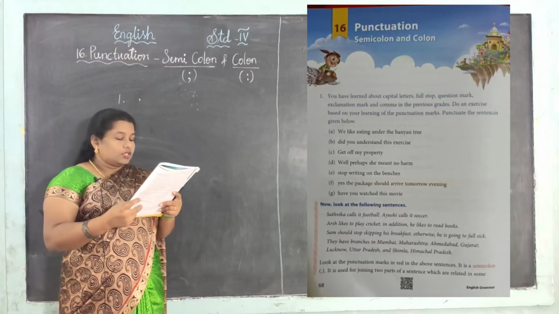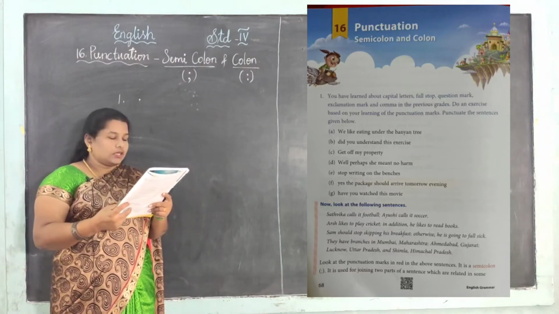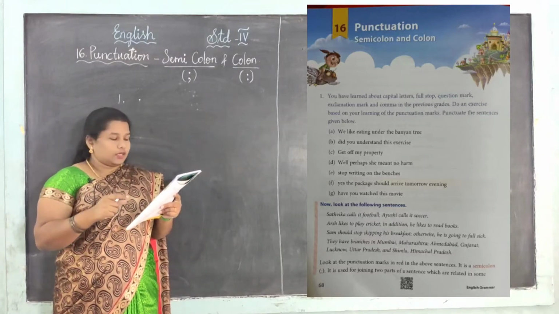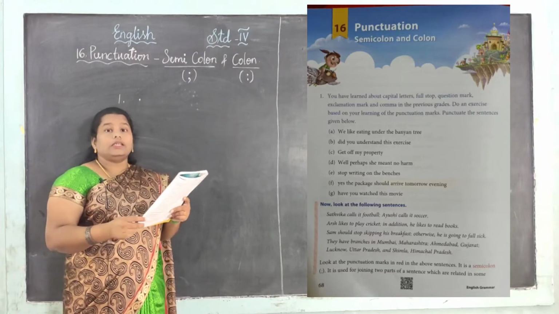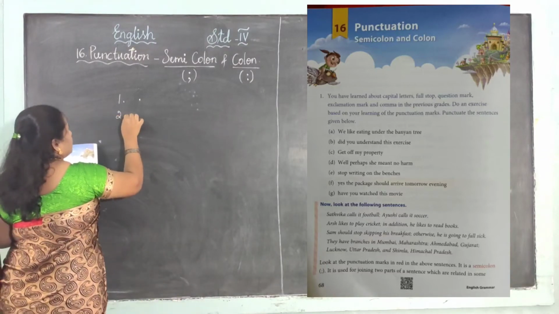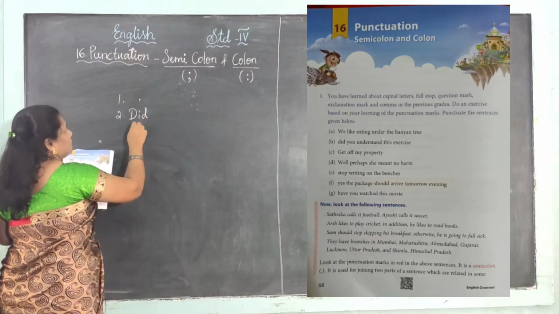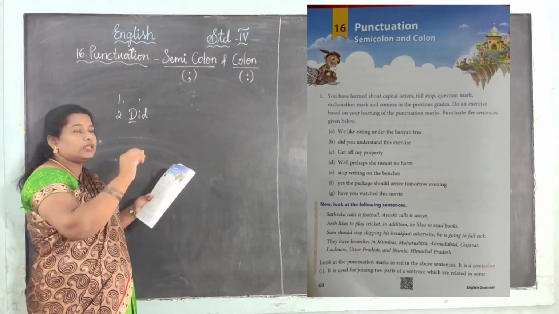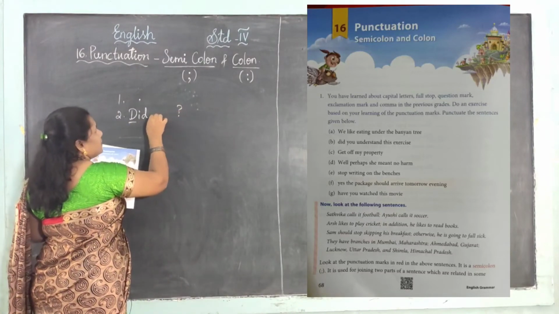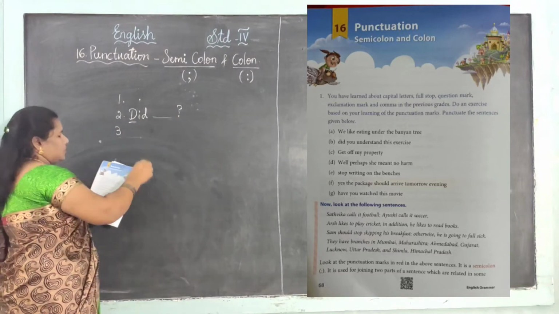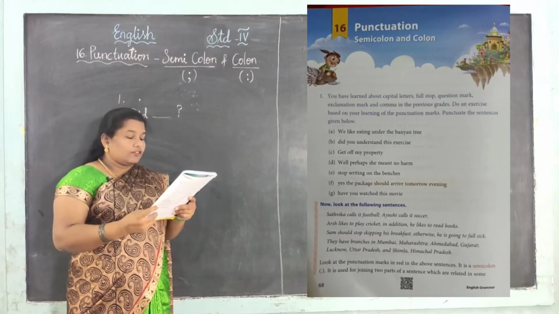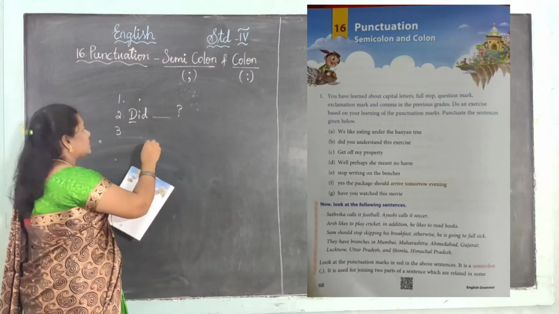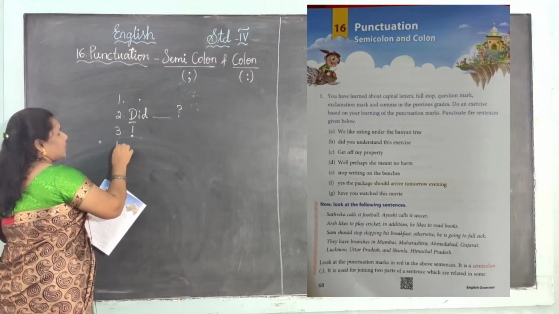Yes, next one, did you understand this exercise? See, in the first sentence, W is in capital. In this sentence, did is in small letter, so we want to change D into capital, okay. Then, did you understand this exercise? So, it is a question. After finishing that sentence, you want to give a question mark, okay. Next, third one, get off my potty. See, this is expressing a feeling. So, after finishing the sentence, you want to give the exclamation mark, okay.